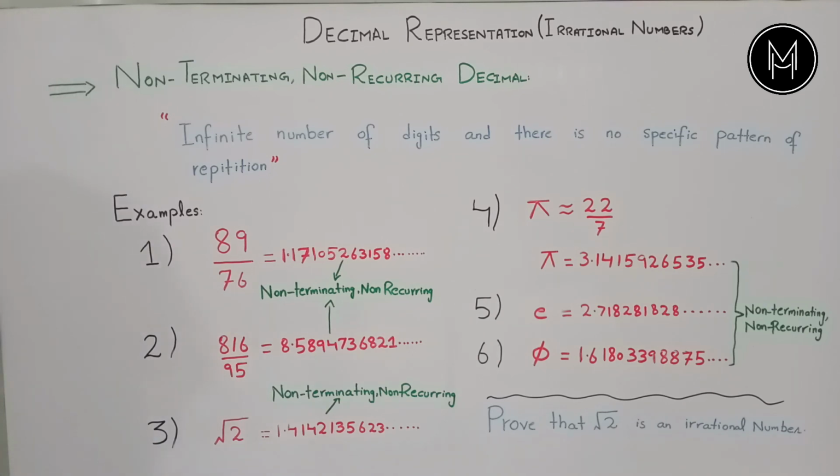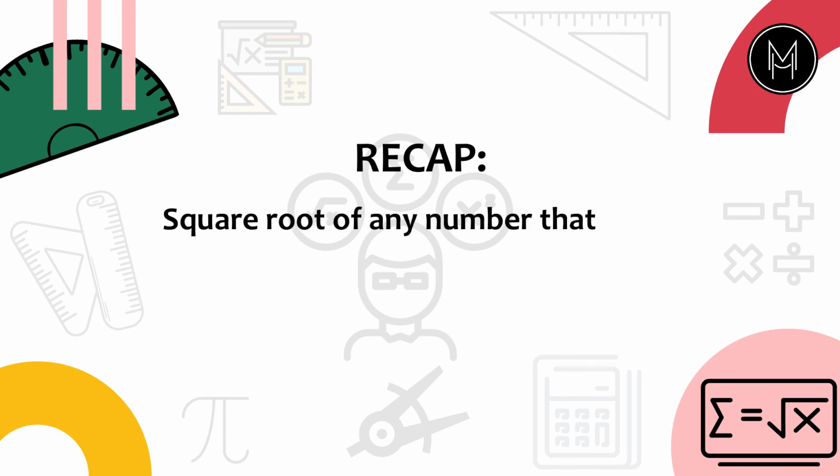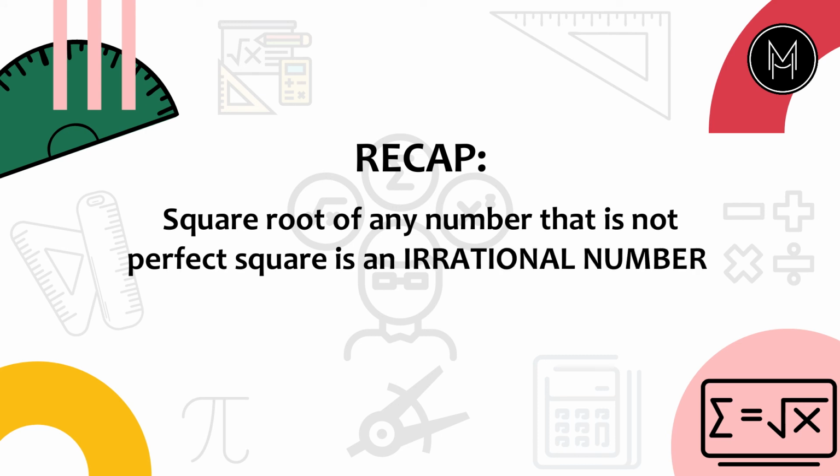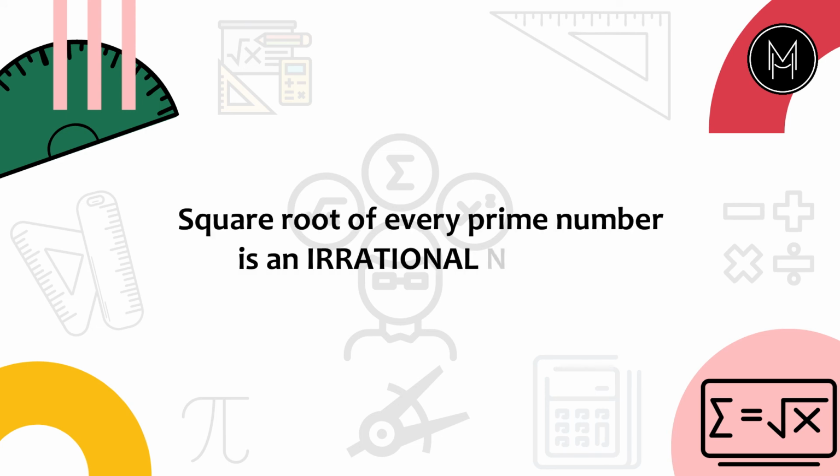So guys, this is all about the decimal representation of rational and irrational numbers. At the end of this lecture, I would like to remind you of one thing. In my previous video, I made a statement that the square root of any number that is not a perfect square is an irrational number. But right now, I would like to make a more specific statement about prime numbers. I would like to say that the square root of every prime number is an irrational number. But how we can prove this statement, I will tell you in my next video.